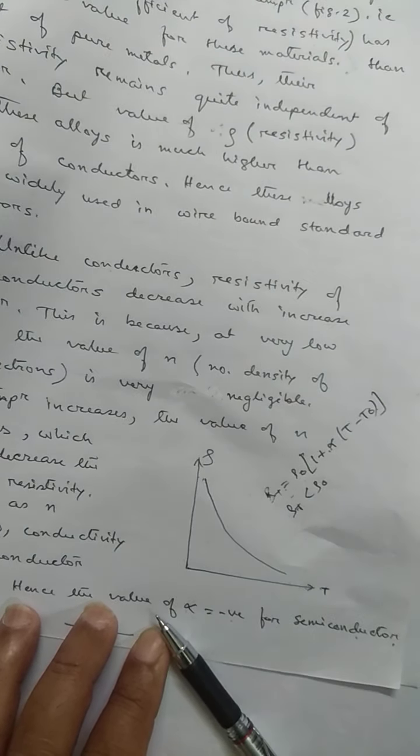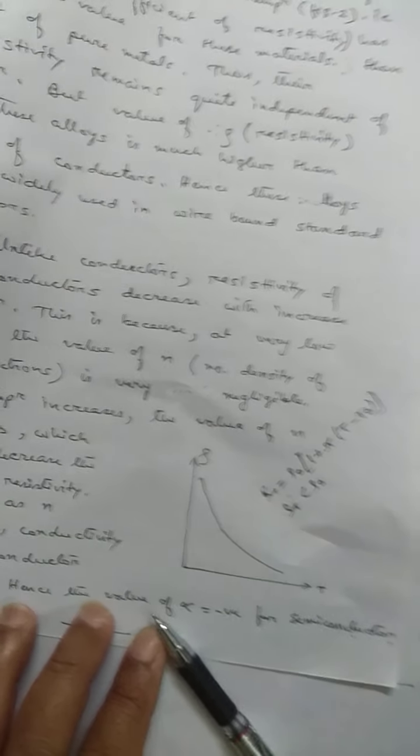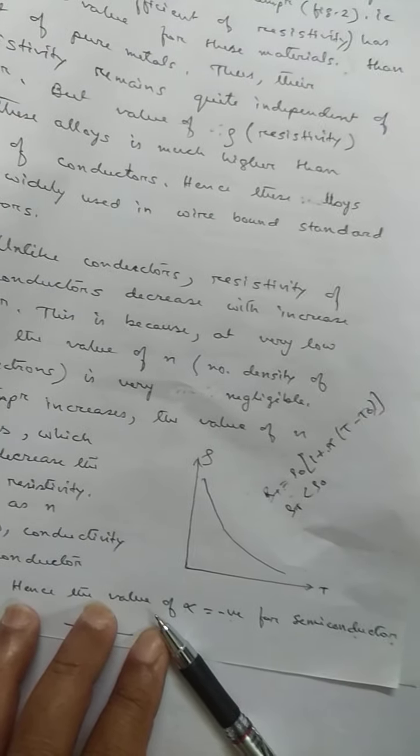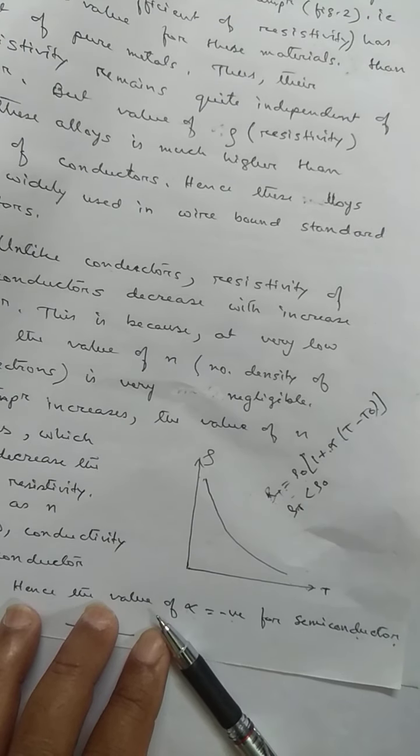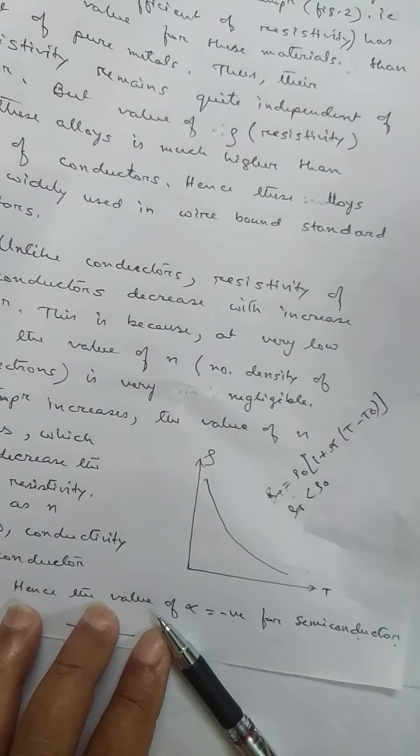So when temperature increases, resistivity and resistance of alloy remain constant, but due to the larger value of alpha, as temperature increases, resistivity and resistance of pure metal increase.